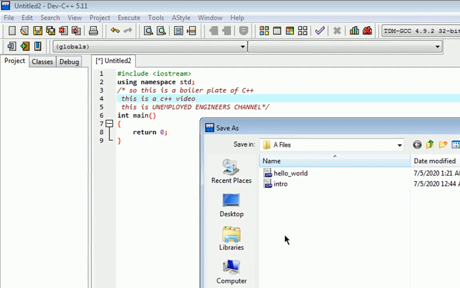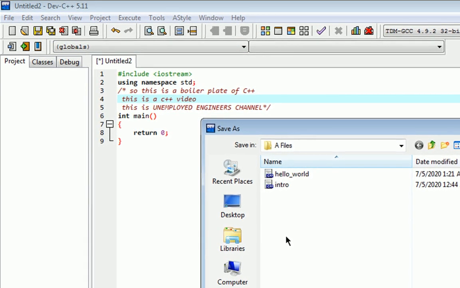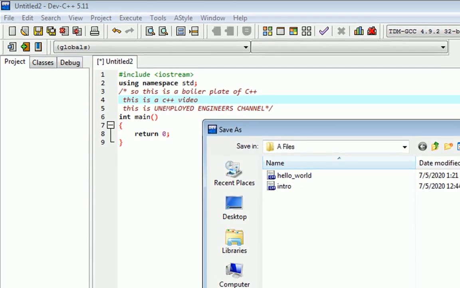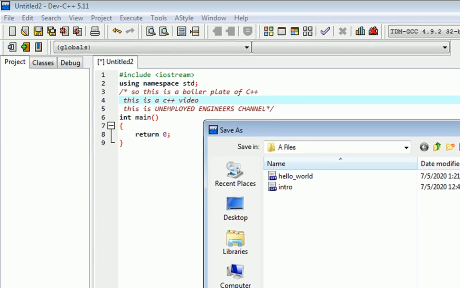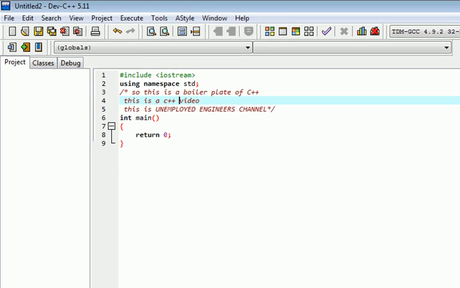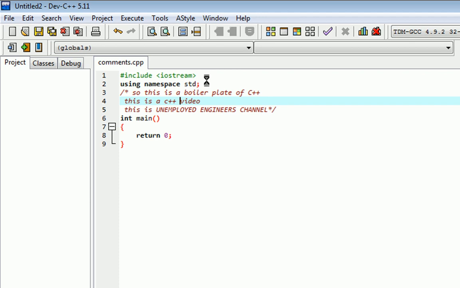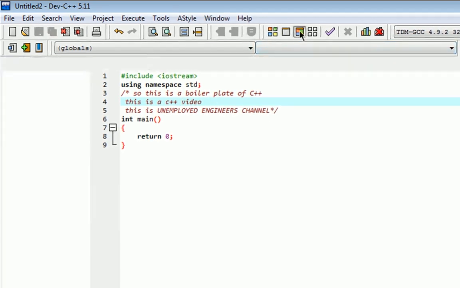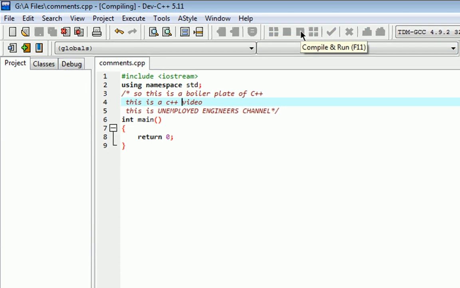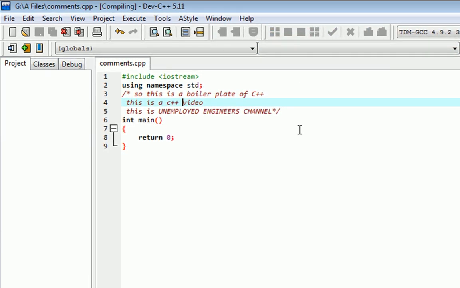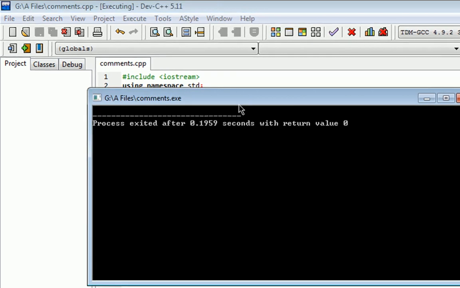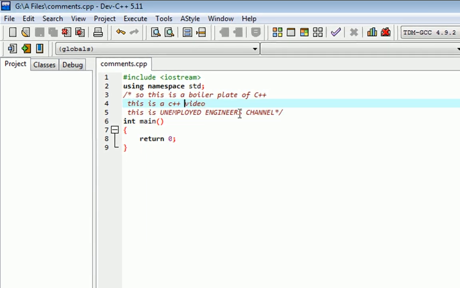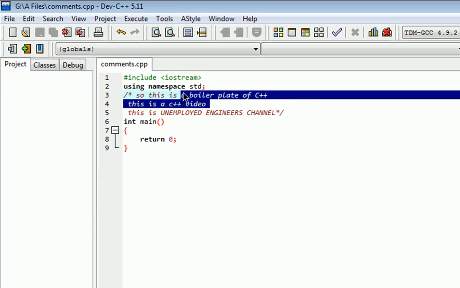Let me name it comments.cpp. Always when you save the file, the extension should be cpp because it's a C++ program. Okay, save. It's getting saved. So let me compile and run it. It's getting compiled. Yeah, we got the output. So you can literally write anything in this comment.